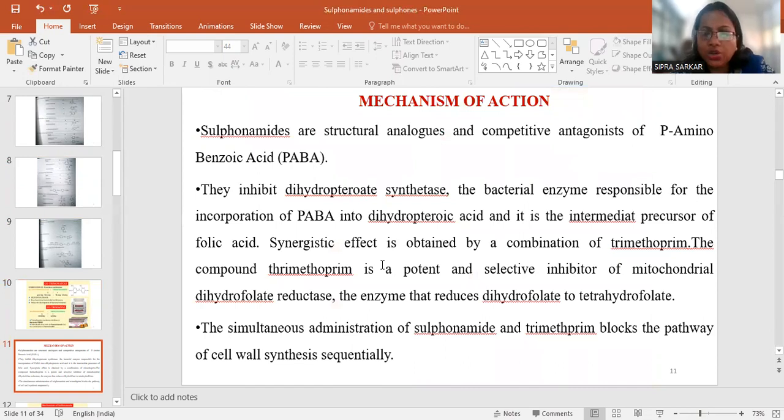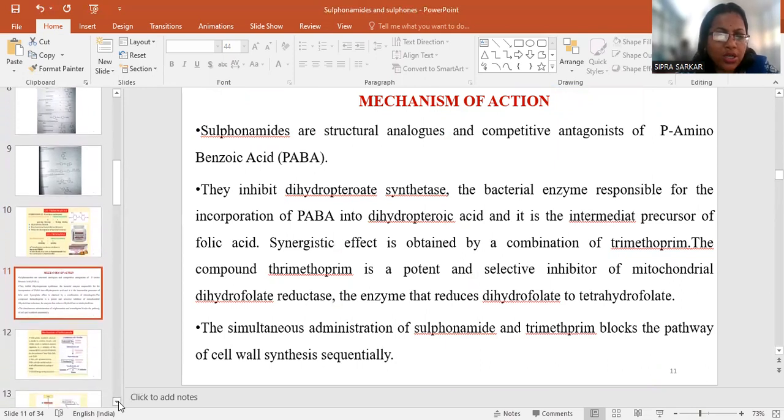Sulfonamides are structural analogs and competitive antagonists of para-aminobenzoic acid. They inhibit dihydropteroate synthetase, the bacterial enzyme responsible for the incorporation of PABA into dihydropteroic acid, an intermediate precursor of folic acid. A synergistic effect is obtained by a combination with trimethoprim. Trimethoprim is a potent and selective inhibitor of bacterial dihydrofolate reductase, the enzyme that reduces dihydrofolate to tetrahydrofolate. So simultaneous administration of the sulfonamide and trimethoprim blocks the pathway sequentially.